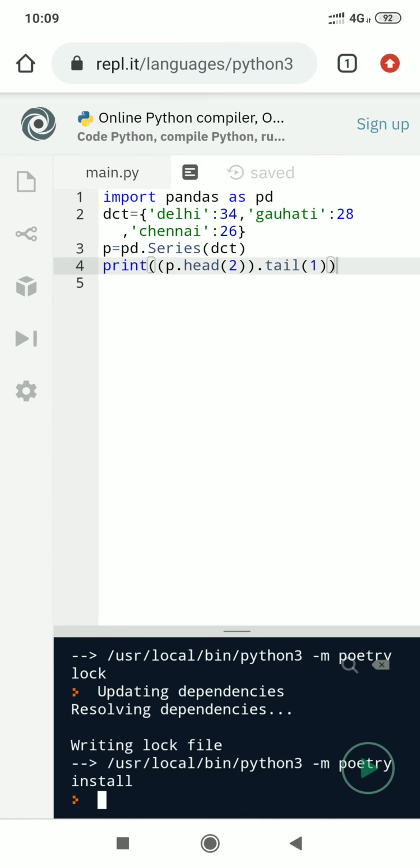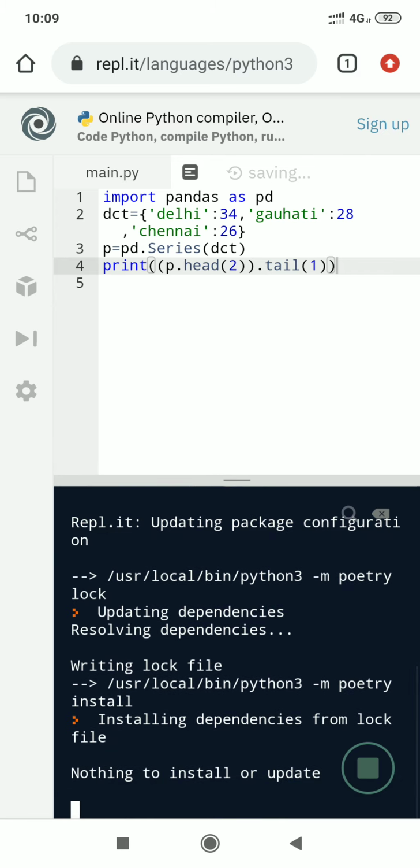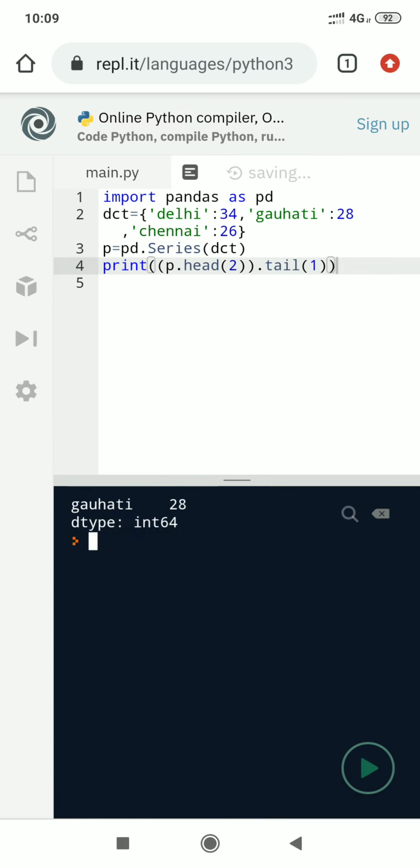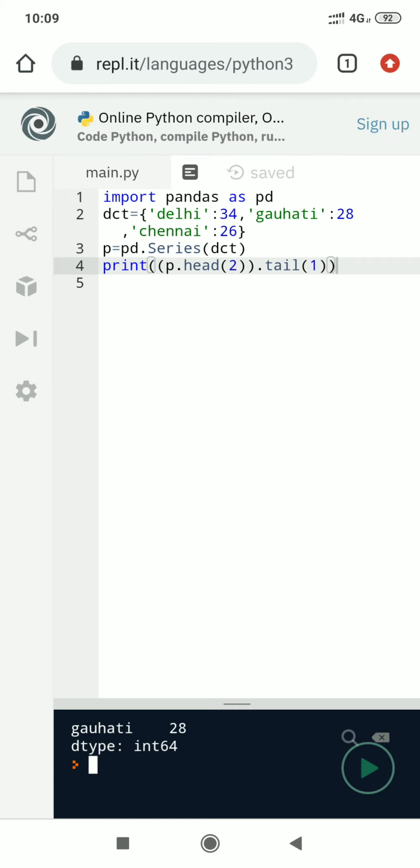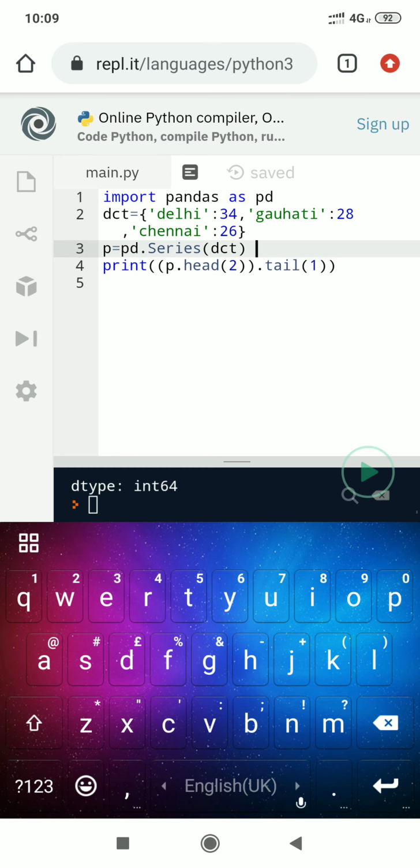It is executing. And after execution of this program, the result Guwahati and 28 is displayed. Now there may be a chance that some students will be getting confused with calling multiple functions together. So I expand these.